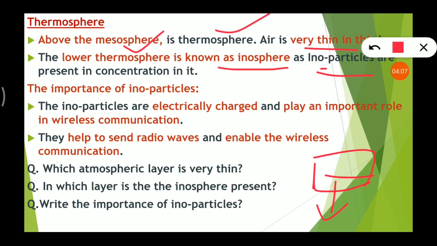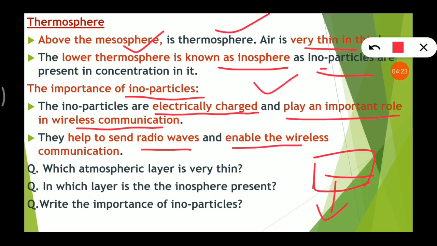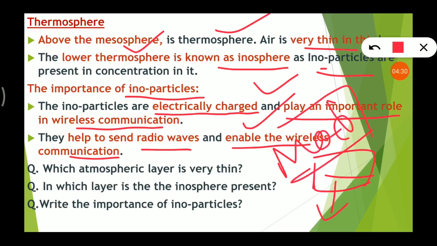Now what is the importance of ionoparticles? So ionoparticles, they are electrically charged, and they play an important role in wireless communication. They help to send radio waves and enable the wireless communication. So this is very important, the mobile communication. We use mobile phones, so it depends upon these ionoparticles, right?